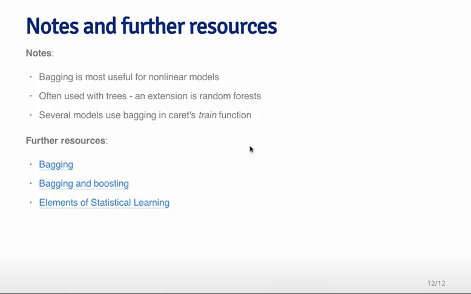For further resources, I've linked to a couple of different tutorials on bagging and boosting, as well as The Elements of Statistical Learning, which has a lot more details about how bagging works. But remember that the basic idea is to resample your data, refit your nonlinear model, then average those model fits together over resamples to get a smoother model fit than you would have got from any individual fit on its own.